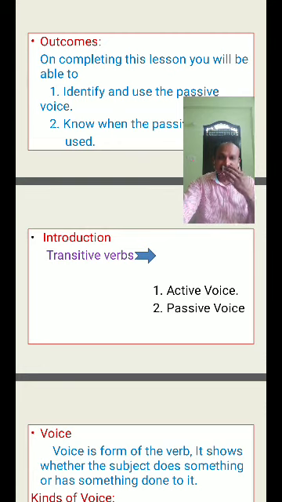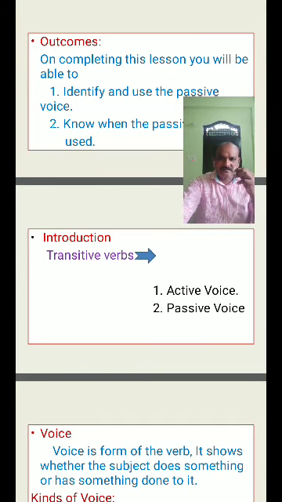But in passive voice, the subject is the receiver or the affected agent of the action. The party is supported by him. So the subject is the receiver from some other person, some agent of the action. That's why this is called passive voice.